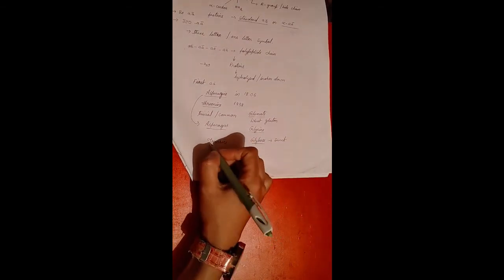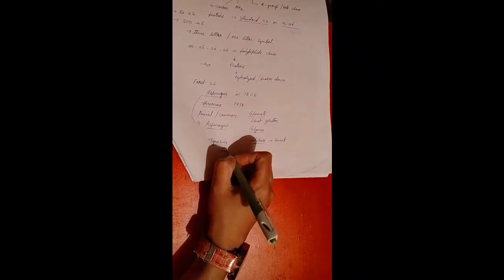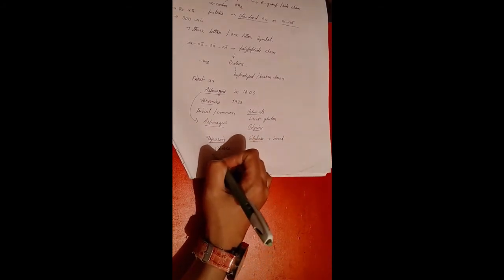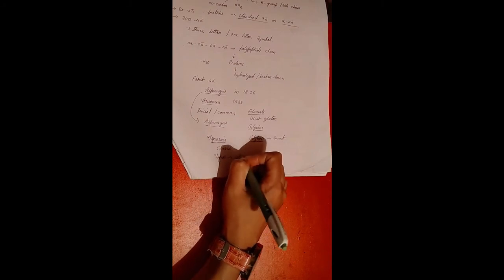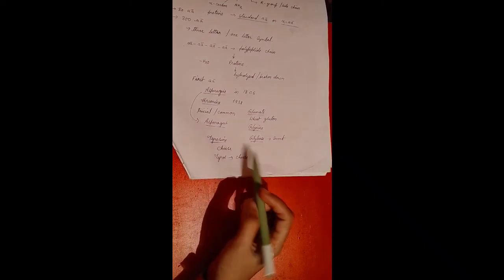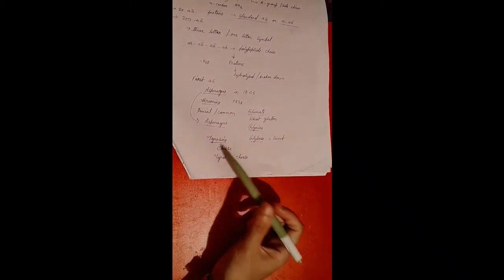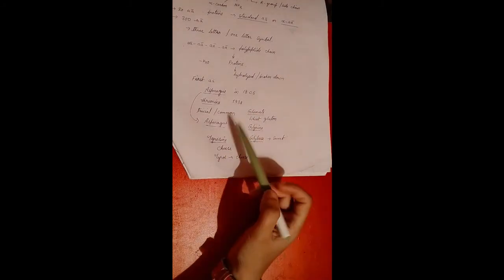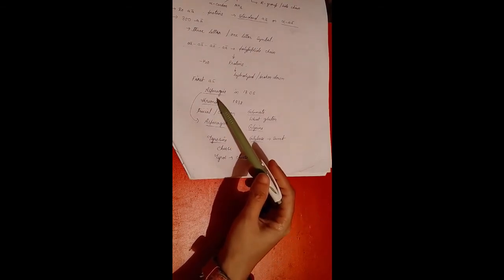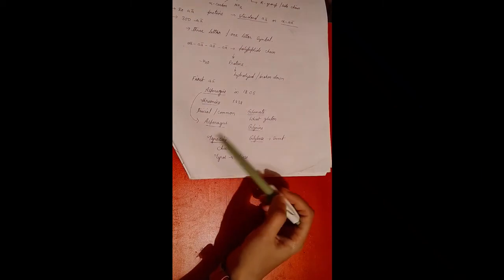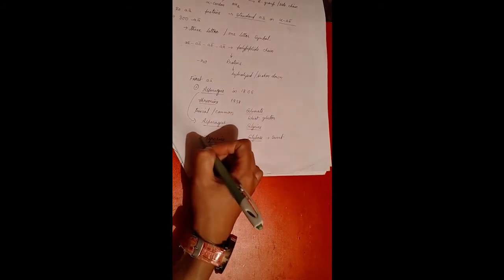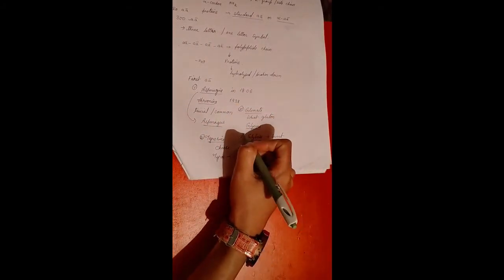And another example is tyrosine, which is isolated from cheese. The Greek word tyros means cheese, so it is derived from the Greek word tyros because tyrosine is found in cheese. So you can see that all these amino acids have trivial or common names derived from the source from which they are isolated, and these are some of the examples.